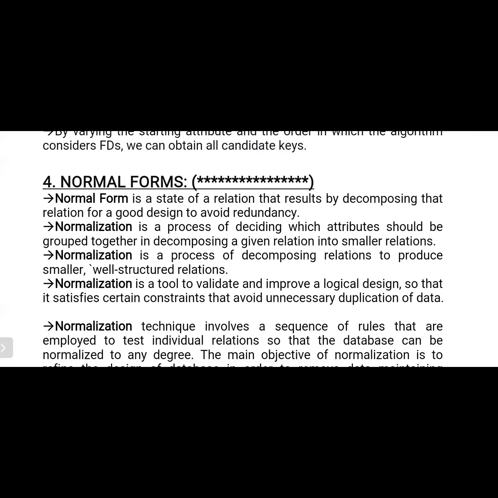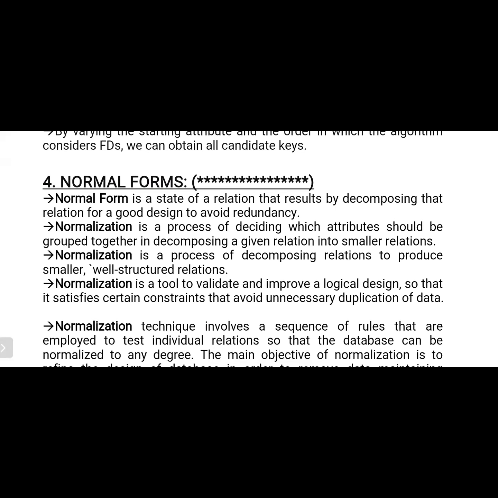A normal form is a state of a relation that results from decomposing that relation for a good design to avoid redundancy. So that means a normal form is nothing but where we are performing the decomposition. What is the reason for performing the decomposition? To avoid the redundancy. Okay, normalization is a process of deciding which attributes should be grouped together and decomposing a given relation into smaller relations. So that means normalization is a process of deciding which attributes should be grouped together. Here we are creating one table into more than one smaller table. So that means here we are performing decomposition.